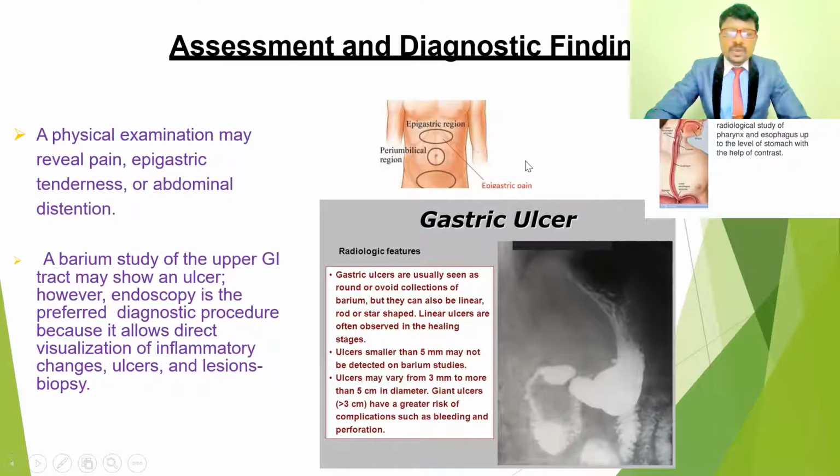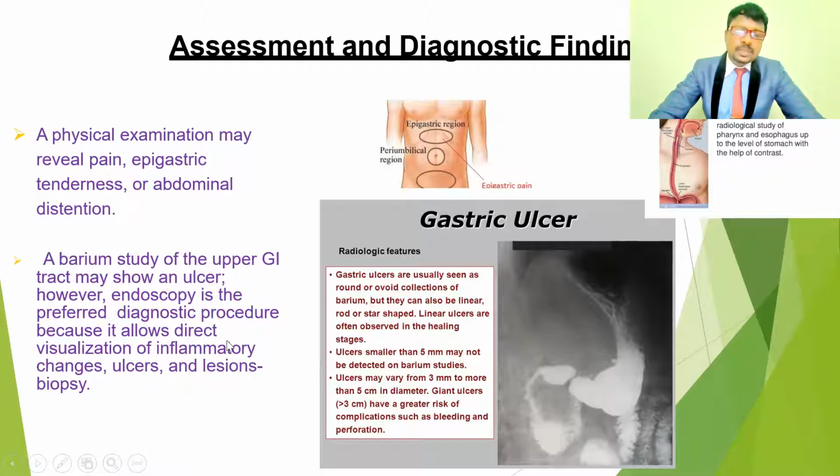So the barium swallowing means small pills are swallowed, or maybe a pudding is swallowed. This barium is used especially to study the pharynx, esophagus and also the stomach. If they swallow this barium and we take the radiological X-ray investigation, which is called fluoroscopy, we can identify where exactly the ulcer formations are.